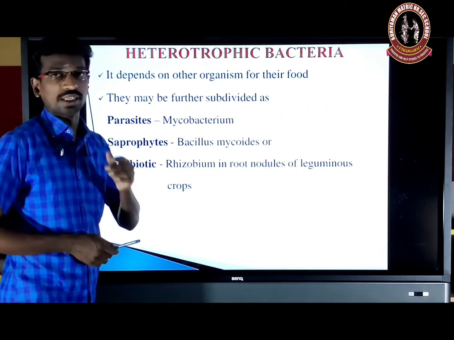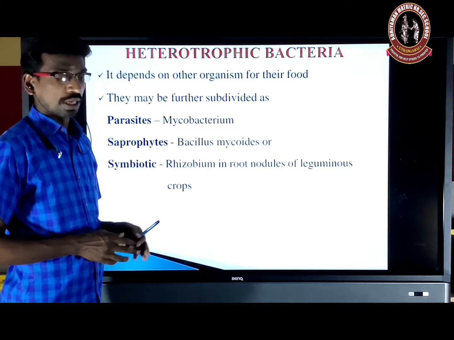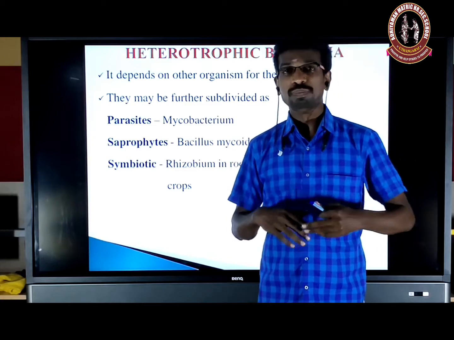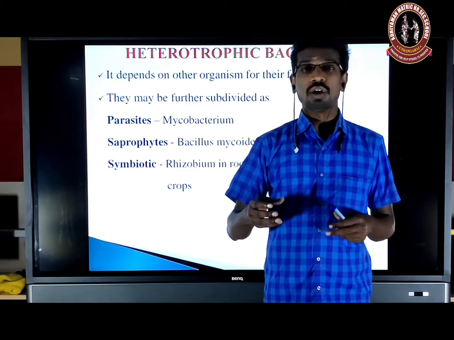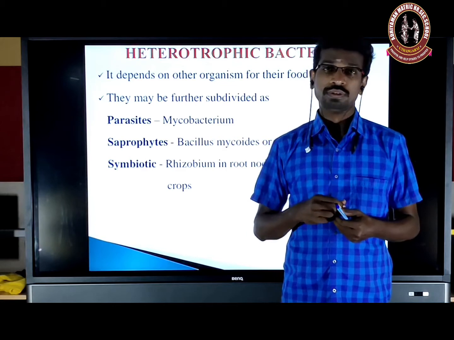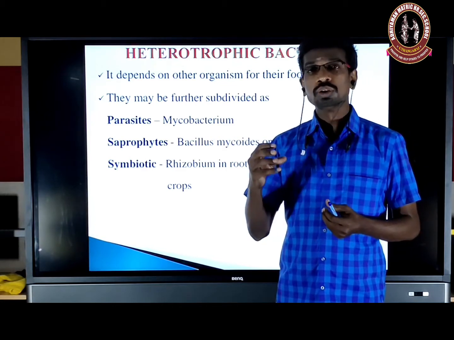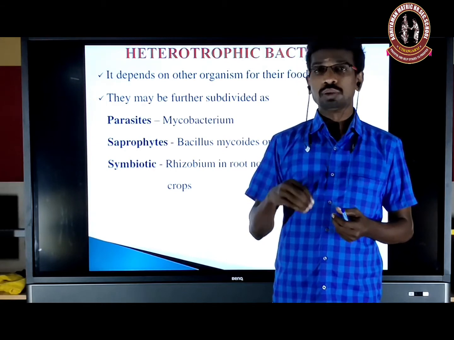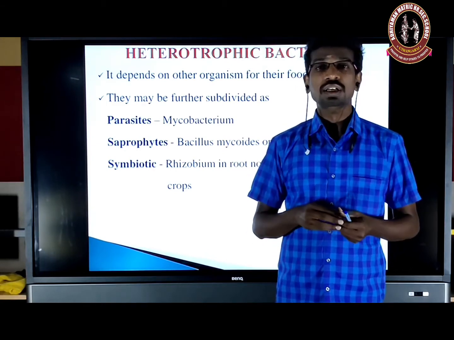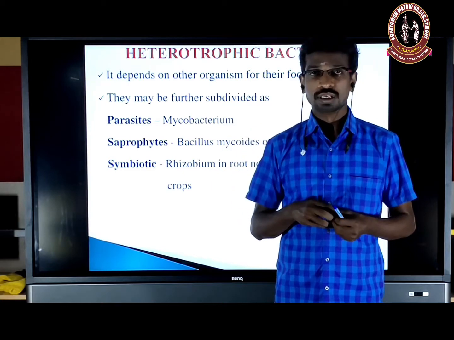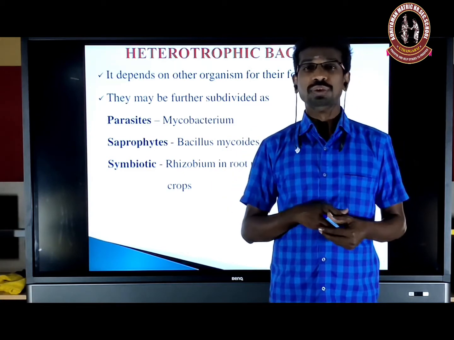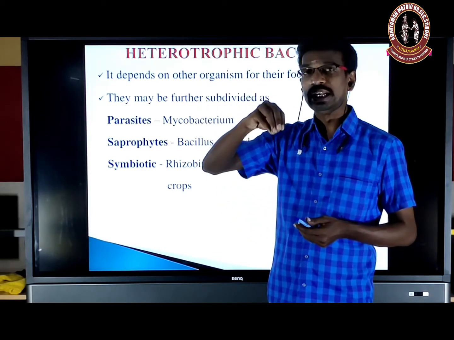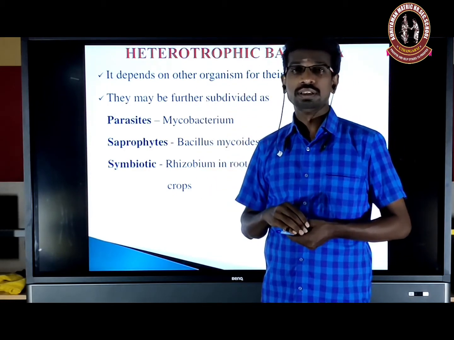Next, heterotrophic bacteria. Already I told you, this group of bacteria never prepares its own food material. They depend on other organisms for food. The host organism may be alive or dead. Alive means two forms: it may be causing disease or it may be symbiotic. Dead means a saprophytic mode of nutrition. This group of bacteria lives on dead and decaying matter.